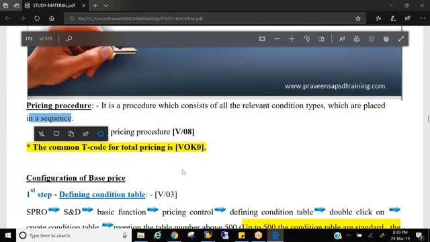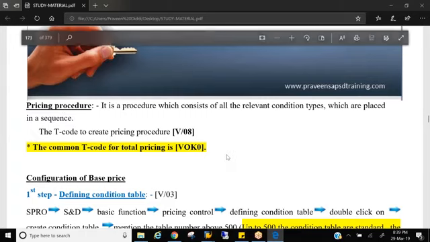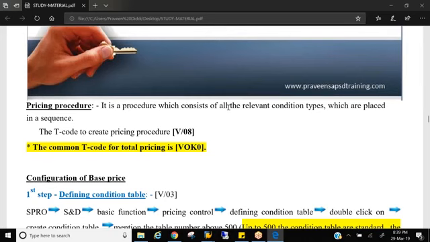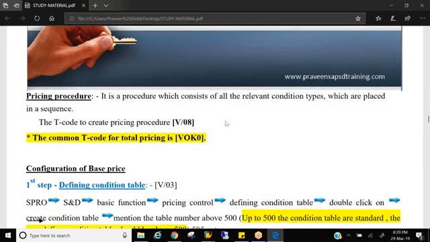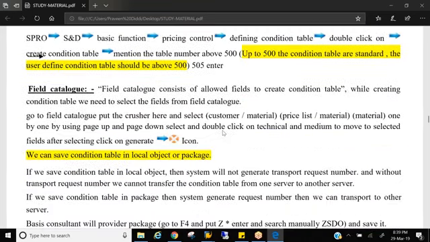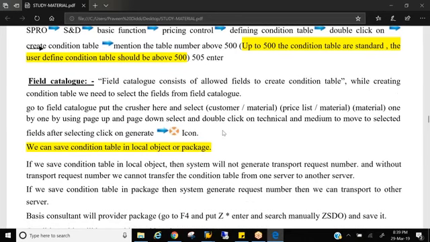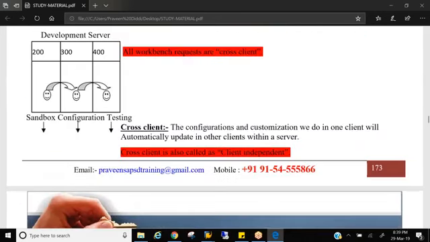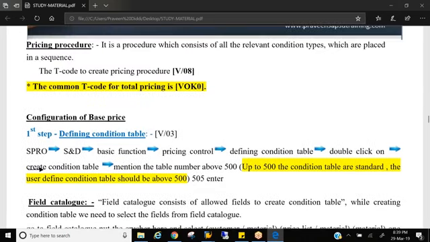Okay, the last step is pricing procedure determination, OVKK. That you don't do every time, you do it only for the first time, only one time. That's called OVKK, pricing procedure determination, with a combination of some parameters that we'll discuss in the next session.